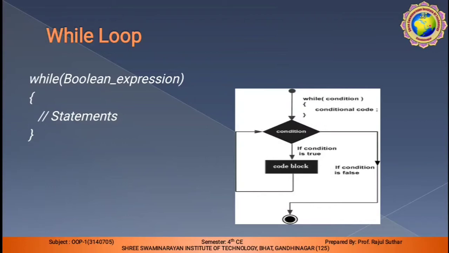If the condition is true, the code block will be executed, means the statement is executed. Otherwise, if the condition is false, it is not an if statement, here while is used, so the while is terminated.